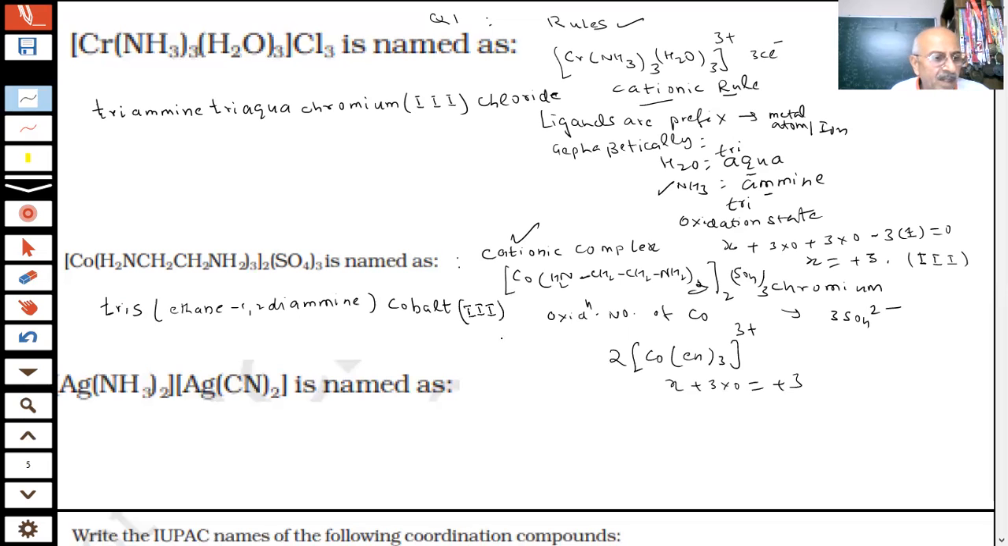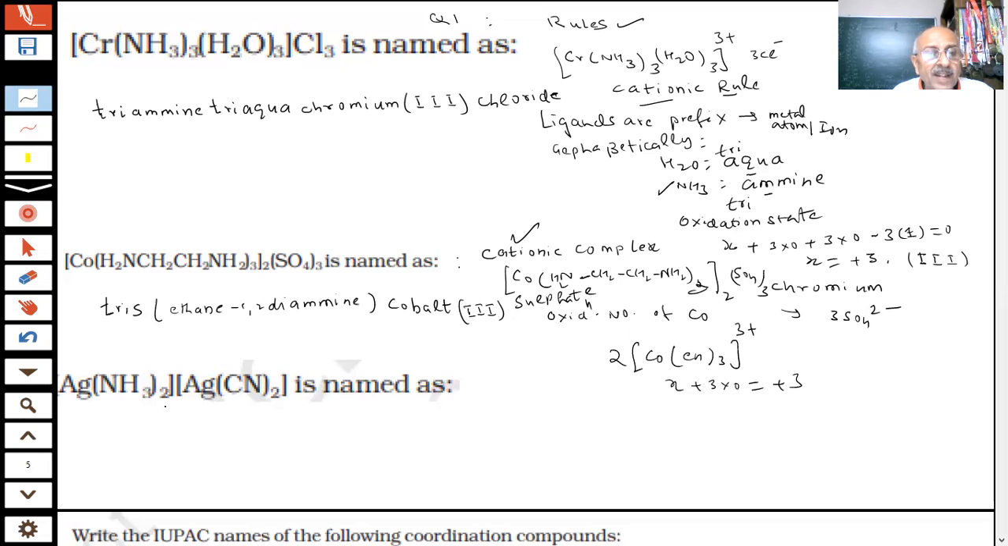And what do I write in the end, student? Sulfate. That's all. So this is how we name them, student. This is how we name them. This is an important point, students.